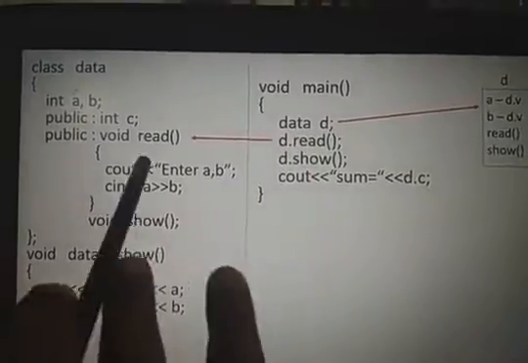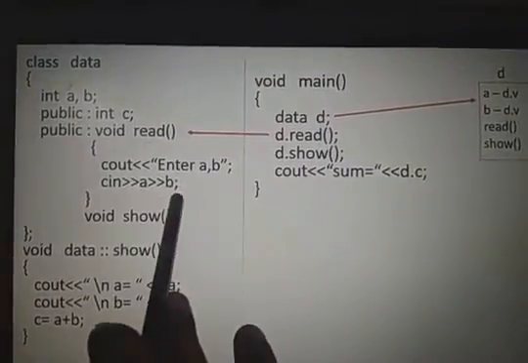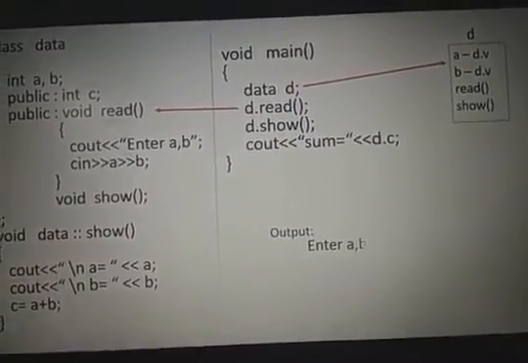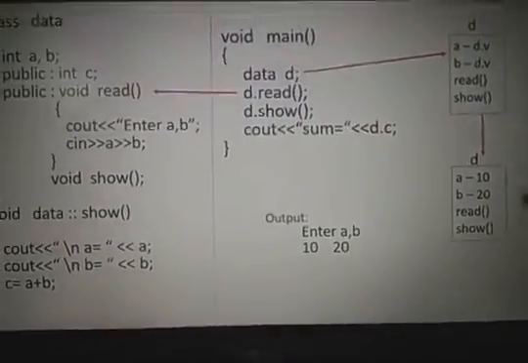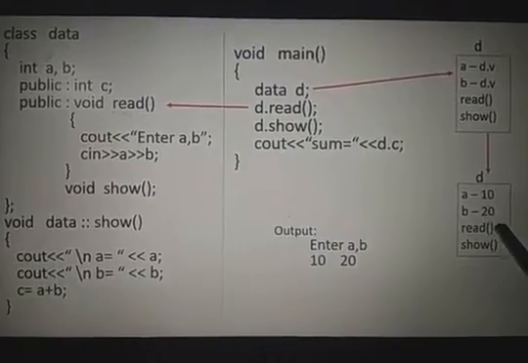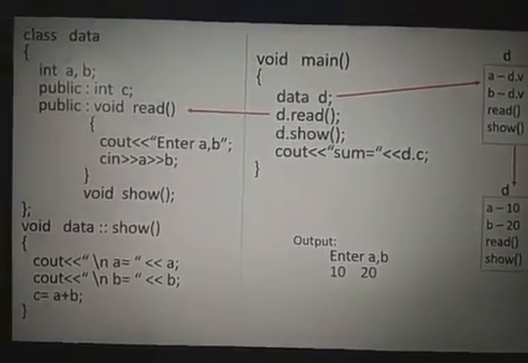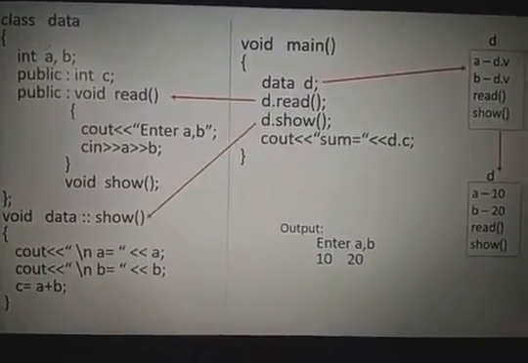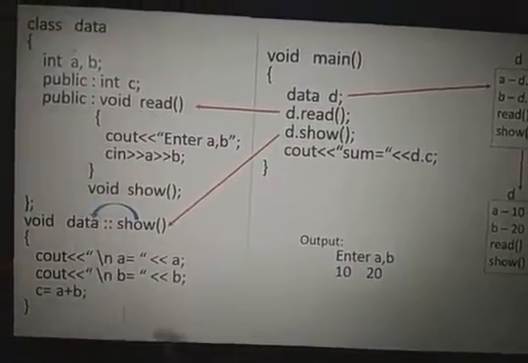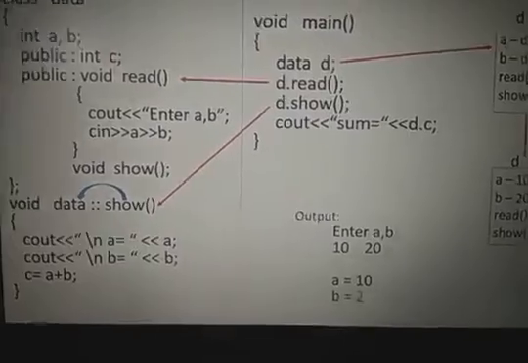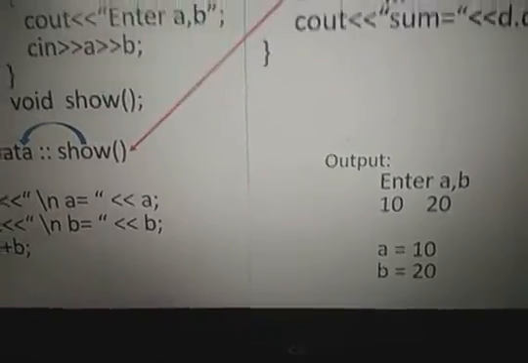When I call the read function, enter a comma b. I am giving the values 10 comma 20. Then this object will be updated with a as 10 and b as 20. Then we call the show function. The output checks that the show function is available in the class. Yes, it is available, and it is executed. A equals 10, b equals 20 will be displayed.